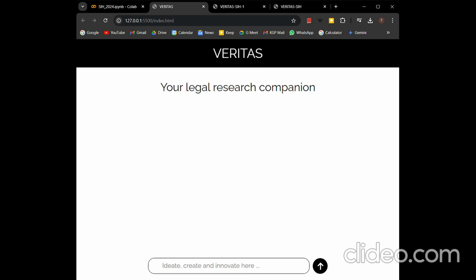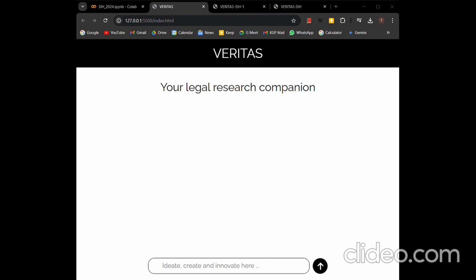Yeah. So taking a look at the website that we have created, this is a very basic version of the initial model that I had shown to you. We have created this on Flask, which is a Python based web backend, and we have used normal vanilla JavaScript for the front end.